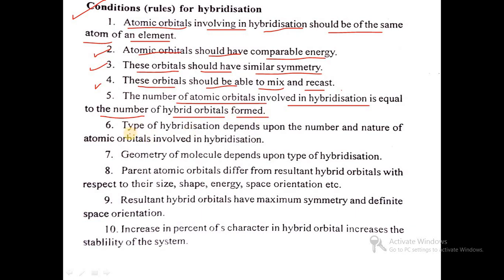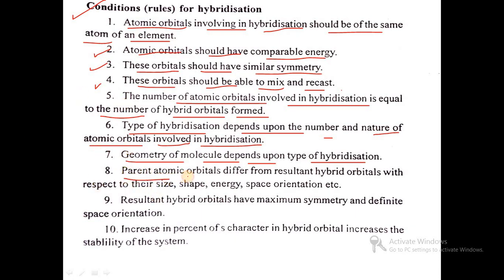The type of hybridization depends upon the number and nature of atomic orbitals involved in hybridization. Then the geometry of a molecule depends upon the type of hybridization. If it is sp, then linear geometry. If sp2, then trigonal geometry. If sp3, then tetrahedral geometry. Such types of geometries are available.